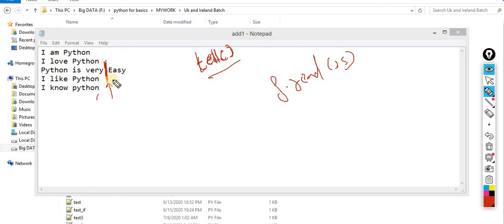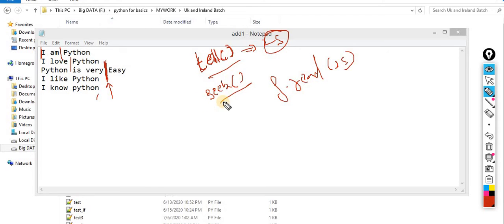Now it tells me, okay, your cursor is blinking on the 25th position. Now my question is, I want to move this cursor to 0, or to 5, or let's suppose to 10. Then what is the scenario for that? For that we have another method. That method is called seek.